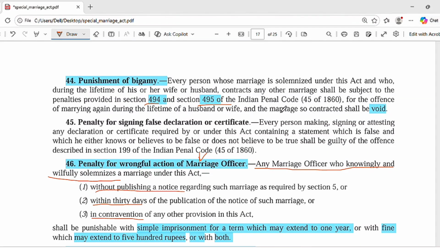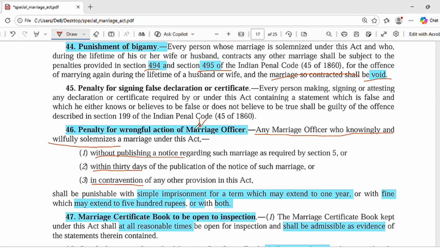Then section 46 is the penalty for wrongful action of the marriage officer.